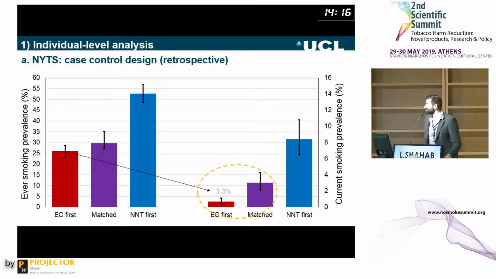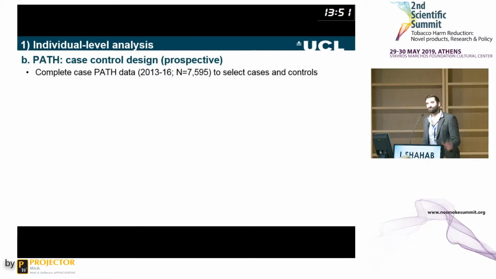To put this differently, the conversion rate is 3.3%. So if you use an e-cigarette first and then you try a cigarette, only 3.3% of those kids who have used a cigarette after they've started using e-cigarettes actually go on to become a current cigarette smoker, meaning it may help some kids to be diverted away from cigarette smoking. And the conversion rate is much higher for those in the matched control group or in the behavioral control group, so 8.8% and 17.4%. Now, we wanted to replicate this analysis, so we looked at PATH data.